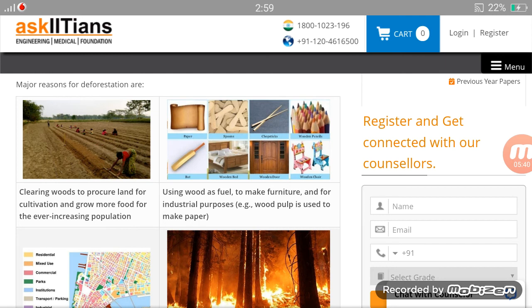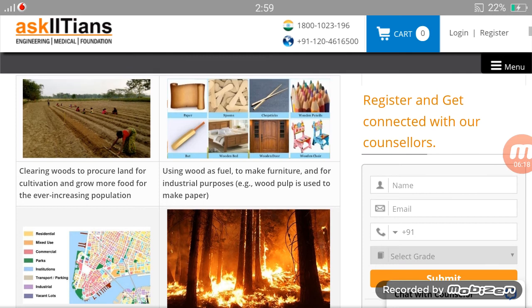We will see all of them. So the first reason is given: clearing woods to procure land for cultivation and grow more food for the ever increasing population. As you know, the population is increasing day by day, so more people means they will need food and all the basic necessities. They need proper houses, they need food, and for food, grains need to be cultivated, and the grains will grow on land only. So woods, meaning forests, are cut down for land to cultivate food for the growing population. I think I have made myself very clear for the first reason.